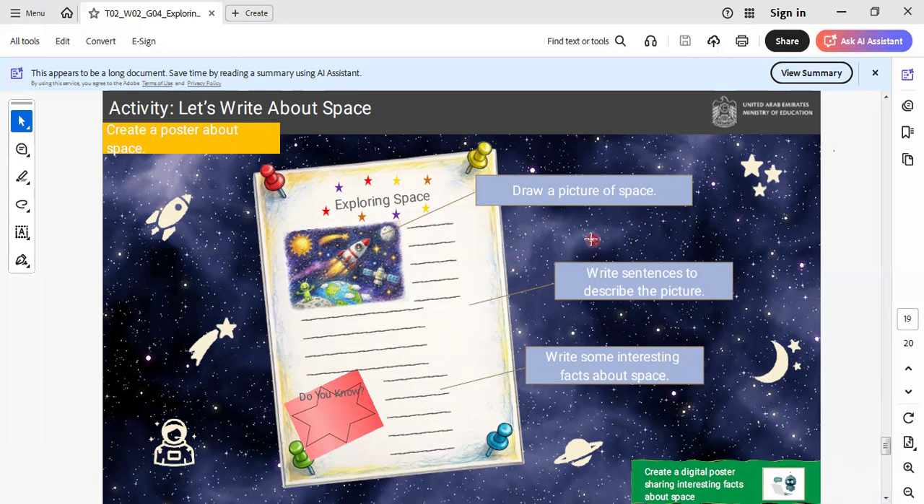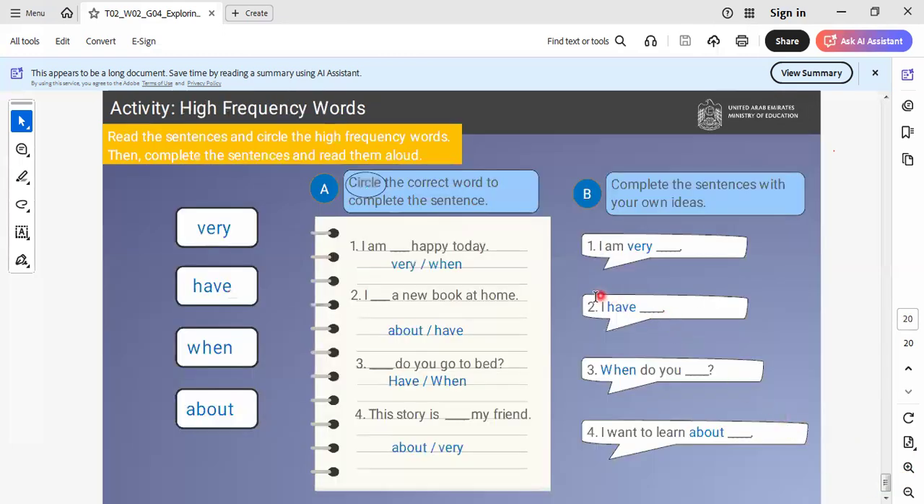This is what I imagine for myself. In this part we have a project or an activity. Draw a picture about space and write sentences about the picture. We have learned the sentences. You can write them here and write some interesting facts about space. Okay. Let's go to another one.